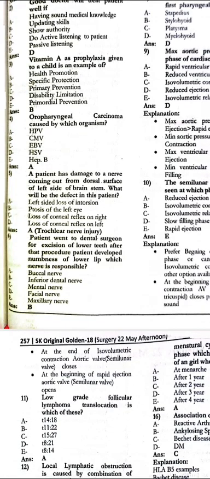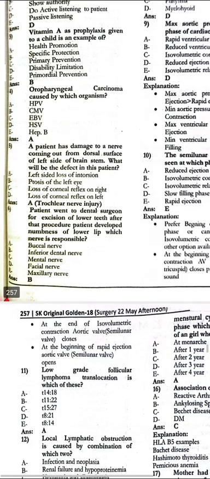Oropharyngeal carcinoma is caused by which organism? That is HPV. The patient has damage to a nerve coming out from the dorsal surface of the left side of the brainstem. Which will be the defect in the patient? That is the left sided loss of intorsion. The patient went to the dental surgeon for the excision of the lower teeth. After that procedure, the patient developed numbness of the lower lip. Which nerve is responsible?